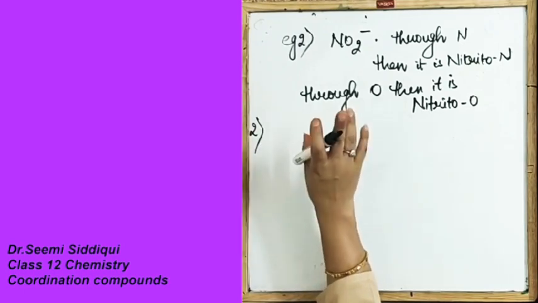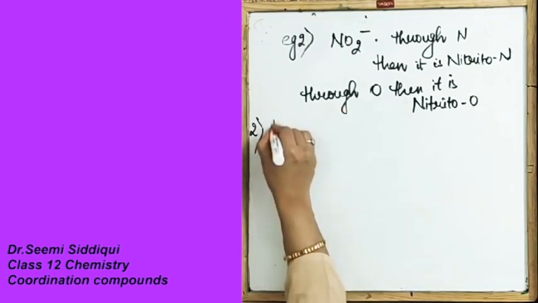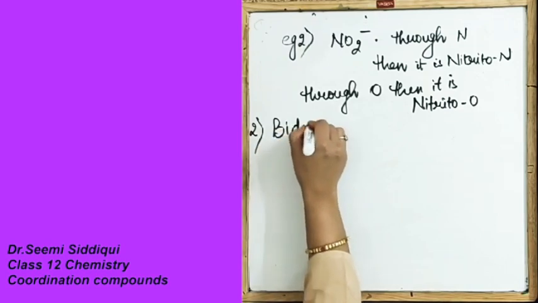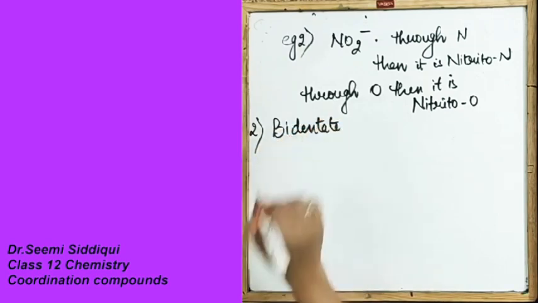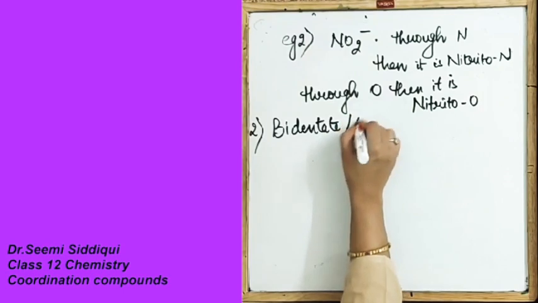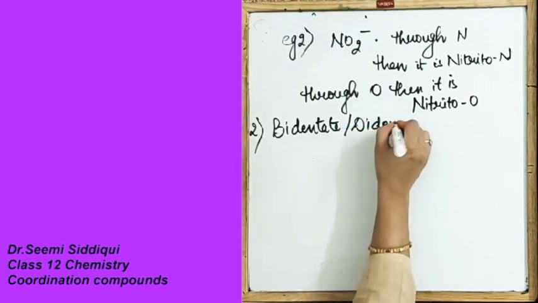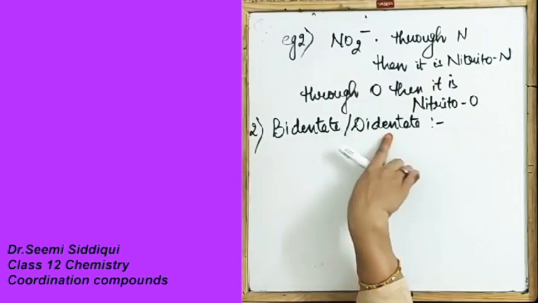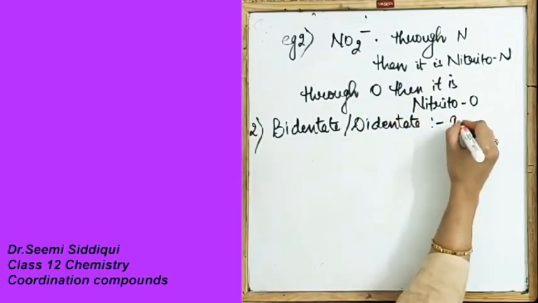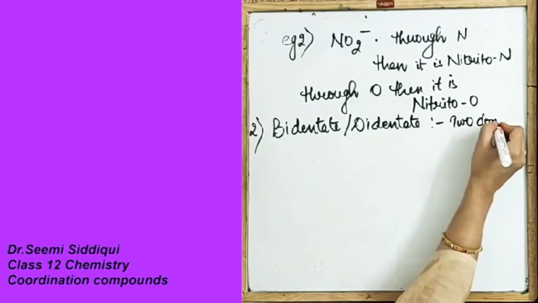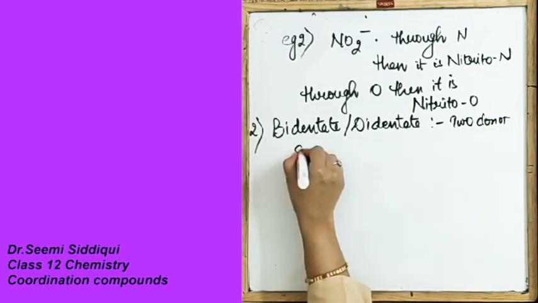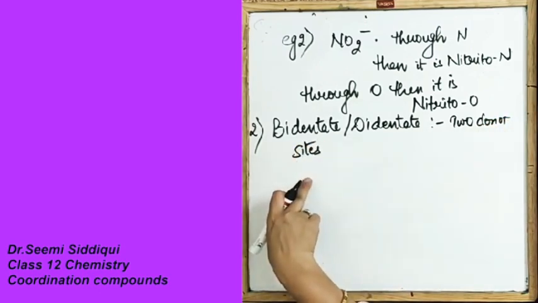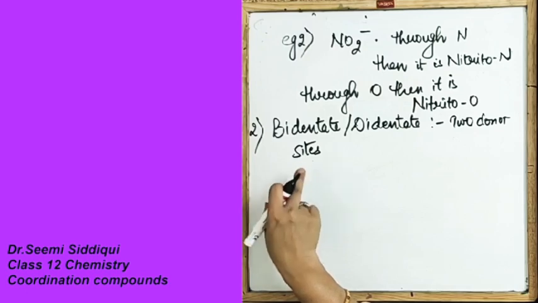After monodentate, we have bidentate. Bidentate we also call didentate. Bidentate or didentate means that it has two donor sites.